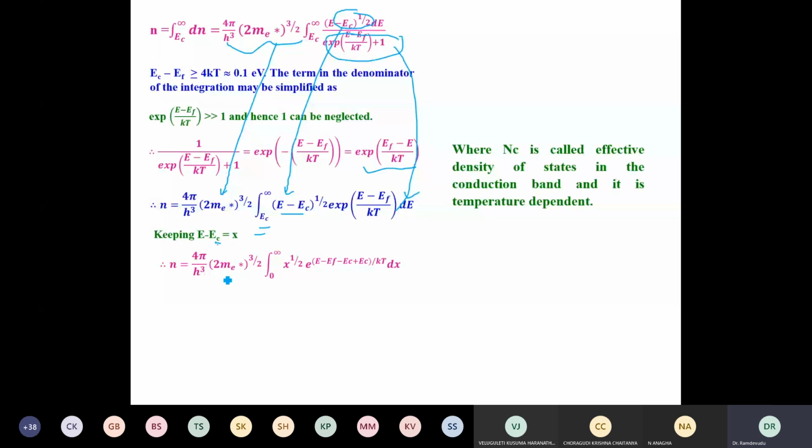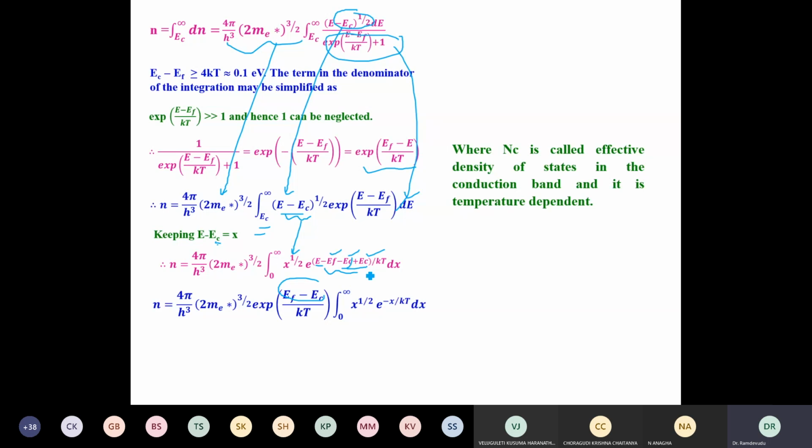So if I put it like this, I get E minus EC is x, and x power half I'm getting here. And now I'm changing this by adding and subtracting EC here. In the next step, I am taking EF as a constant and EC as a constant. I am leaving E minus EC here and taking the rest out, and it will become EF minus EC.